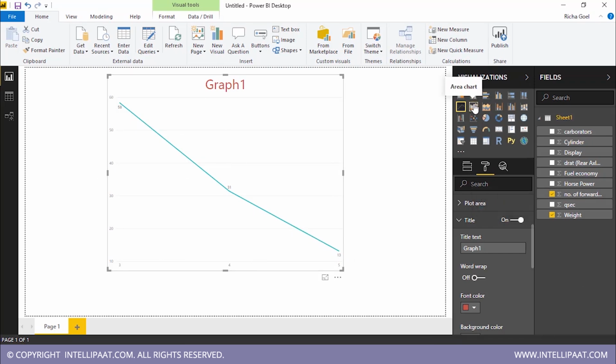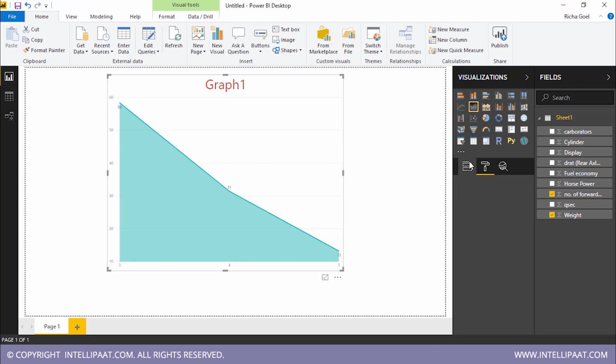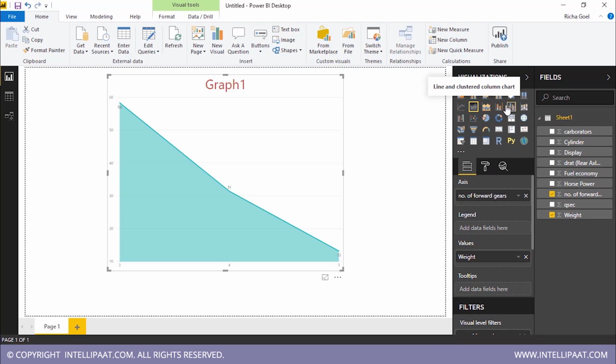Now suppose I want to see this as an area chart. I'll click that and it happens. So you can customize your visualizations the way you want. But these were only for 2 parameters. Now suppose I want to add more parameters over here. So what I will do is select the right option from here. Let's say I will select the line and stacked column chart.